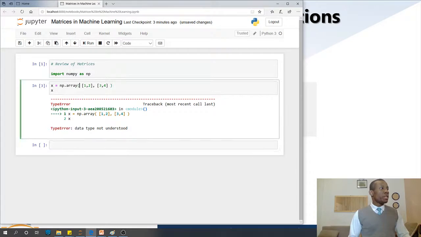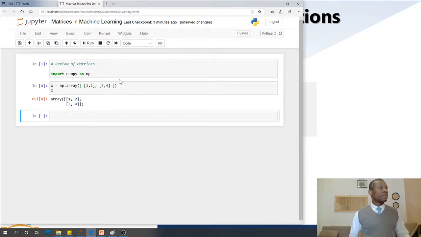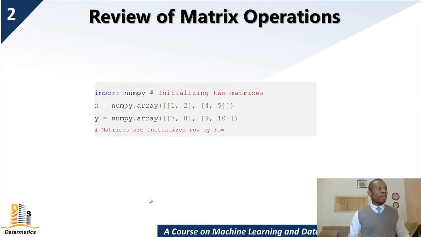So you're actually going to use a square bracket to enclose the whole of the matrix. So I'm going to just use the closing square bracket. At this point, I'm just going to run it. And now we have the matrix created. So that's how to work with matrices.